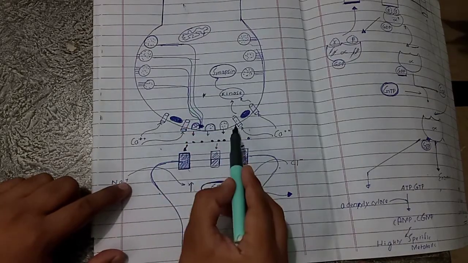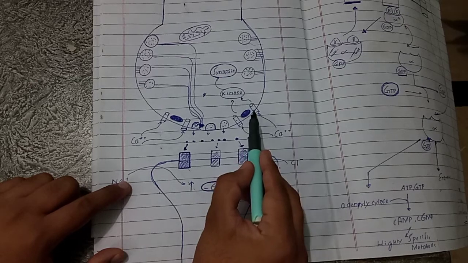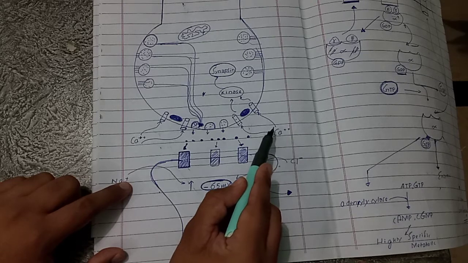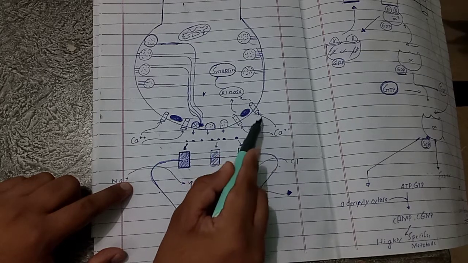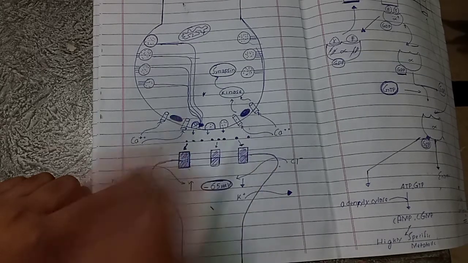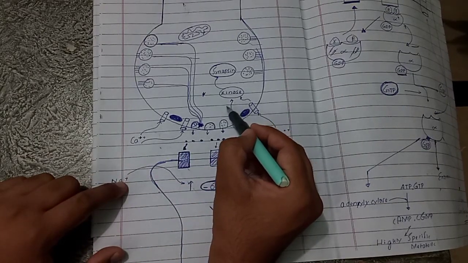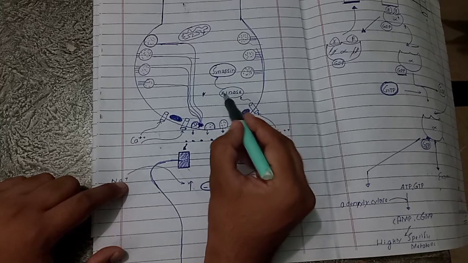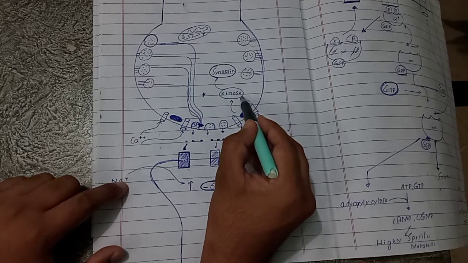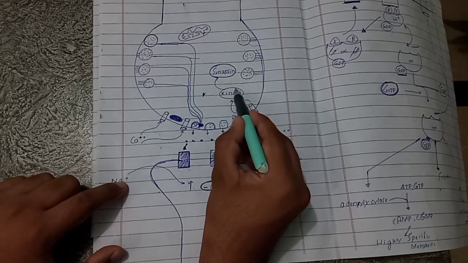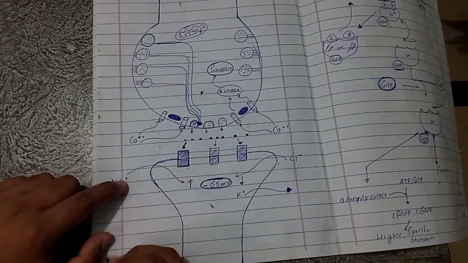So when voltage gated calcium channels open after the arrival of the action potential, calcium from the extracellular matrix will enter the cell through these channels. When calcium has entered the interior of the cell, it activates a protein or enzyme, the calcium calmodulin dependent protein kinase.